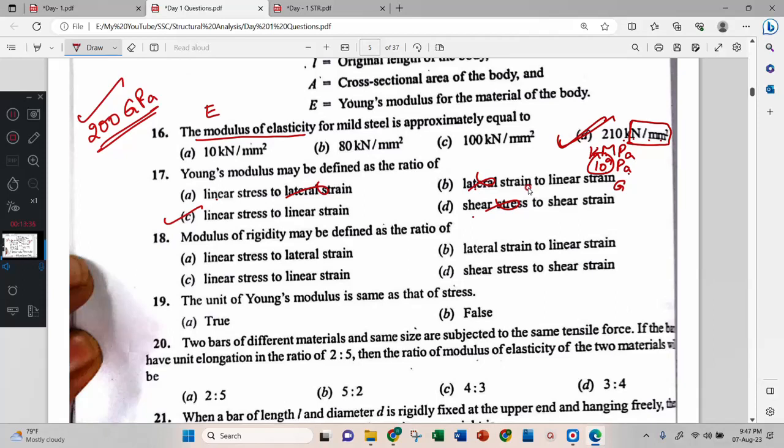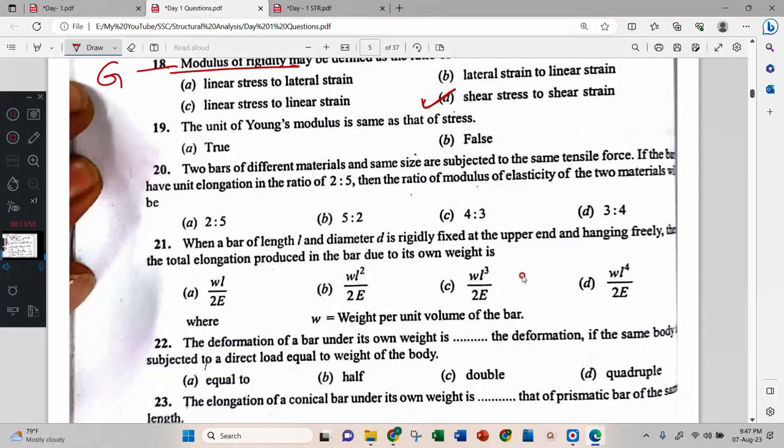Modulus of rigidity may be defined as the ratio of shear stress to the shear strain. Modulus of rigidity means G. D is the correct answer. Unit of Young's modulus is the same as that of stress. Yes, true.